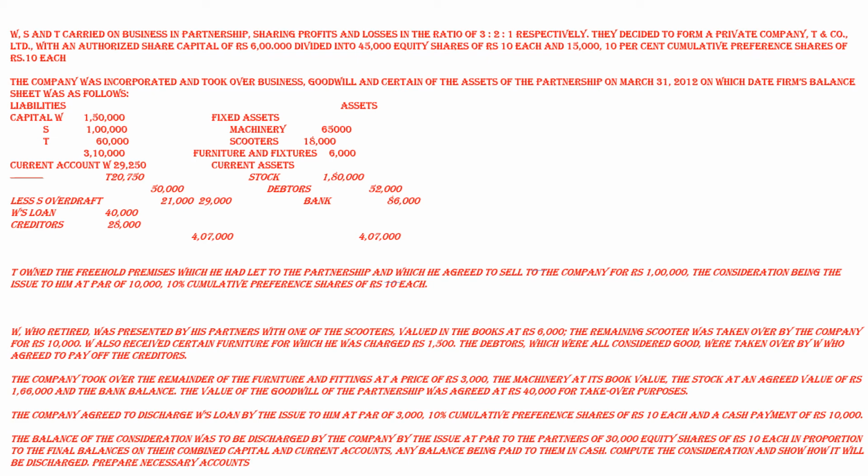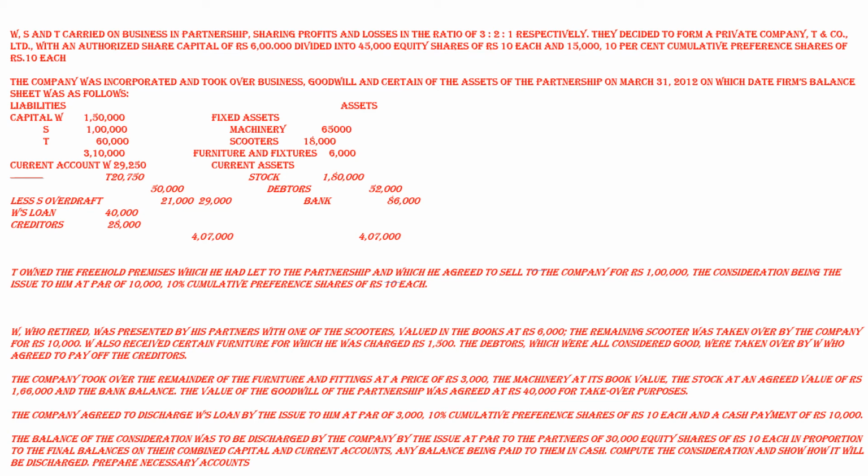Now how is the company paying? Company is paying 30,000 equity shares of 10 each, 3 lakh, and 3,000 10% preference shares, 30,000. The total becomes 3,30,000. Then out of 3,70,000, 3,30,000 worth of equity and preference shares the company is issuing.